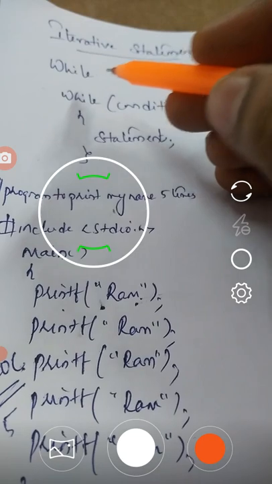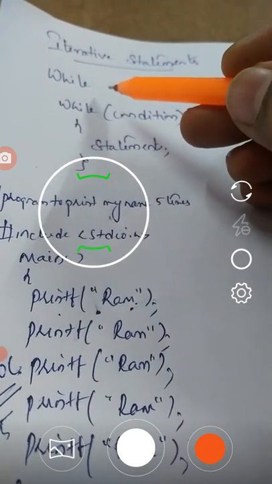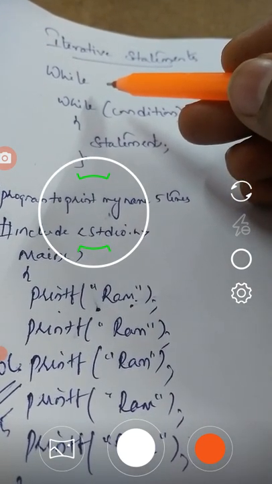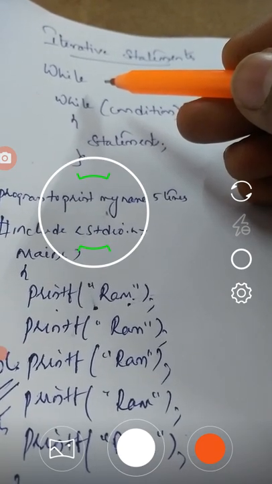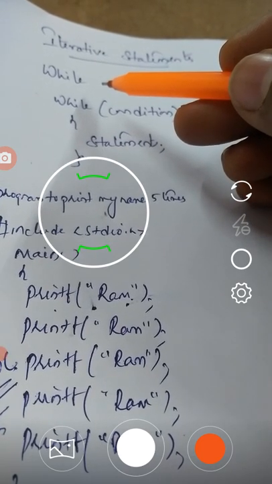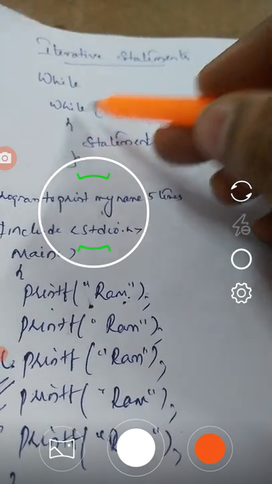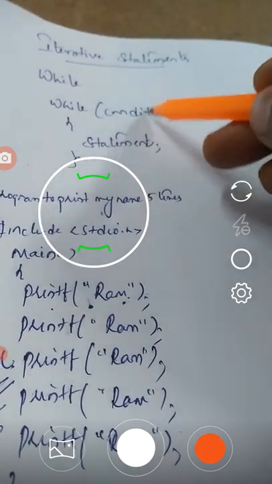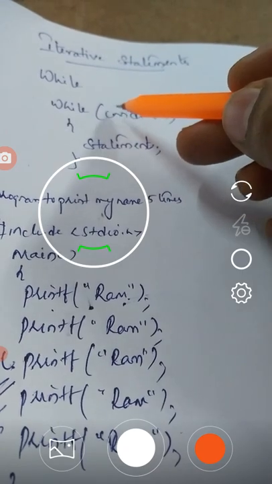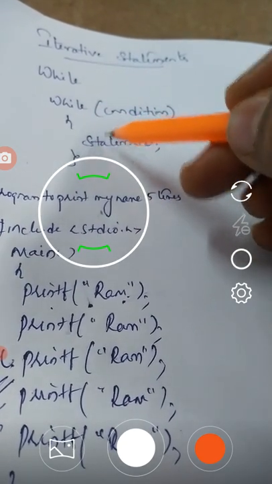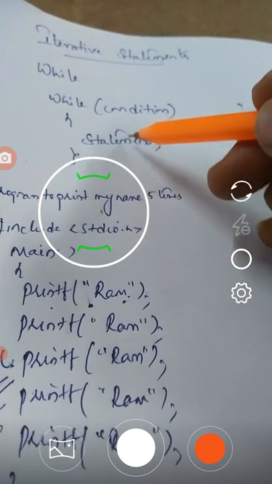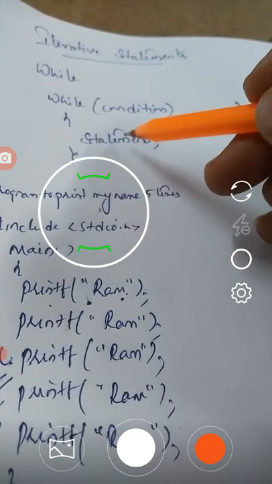First you take the initialization. You initialize some values, then after while you write a condition or expression. Then in this while loop you may have a compound set of statements or a single statement.